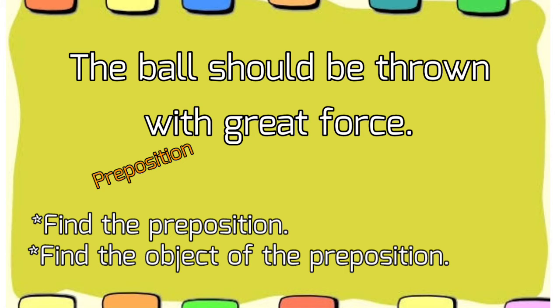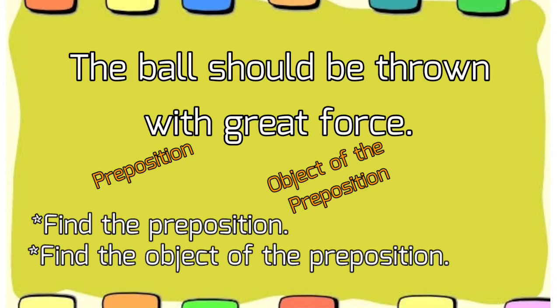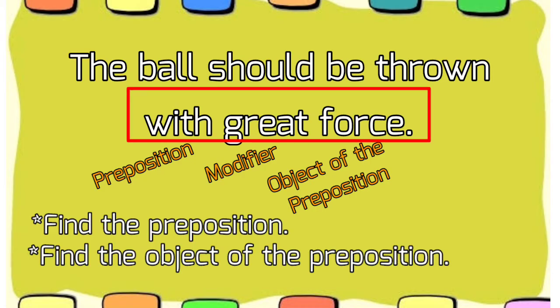What is the object of the preposition in the sentence? It is force. It is the noun. And the word before force, which is great, is the modifier of the object. It tells how much effort should be given. So, the prepositional phrase here is with great force.